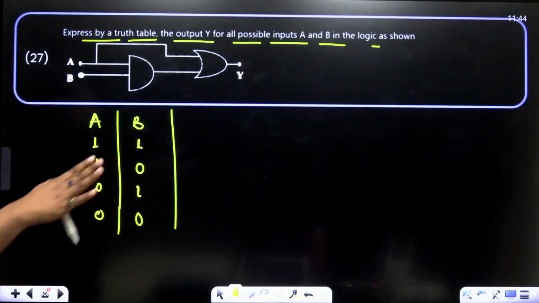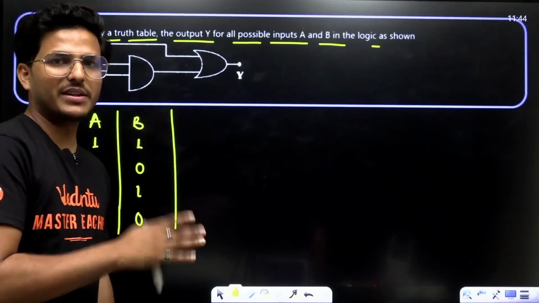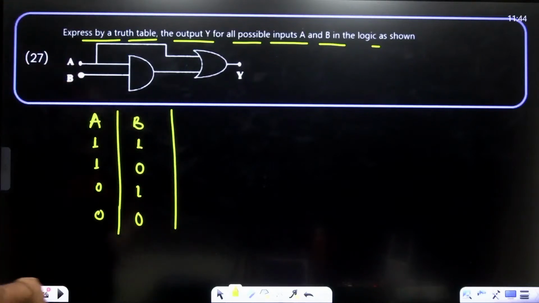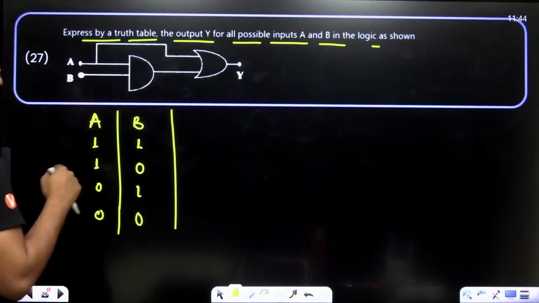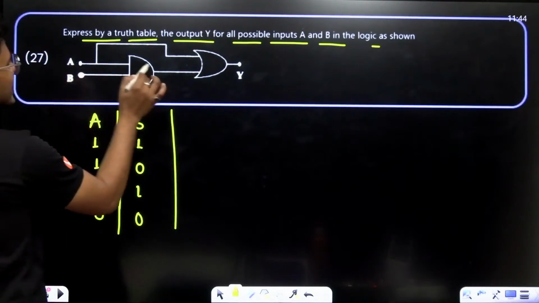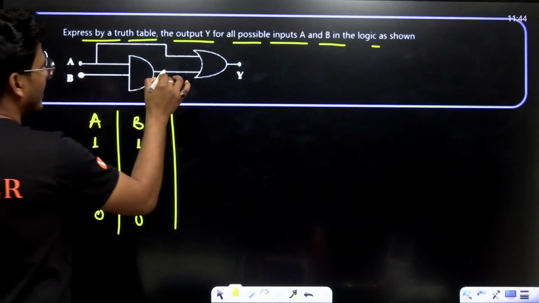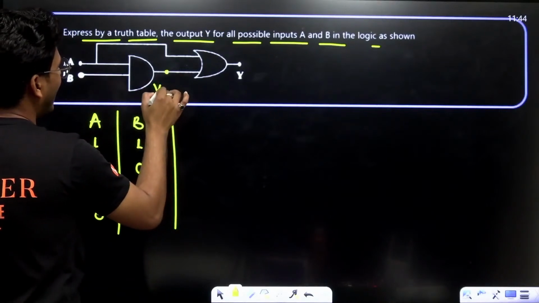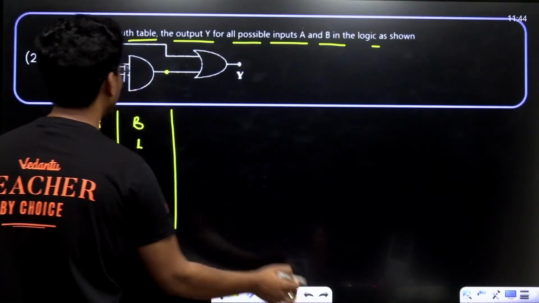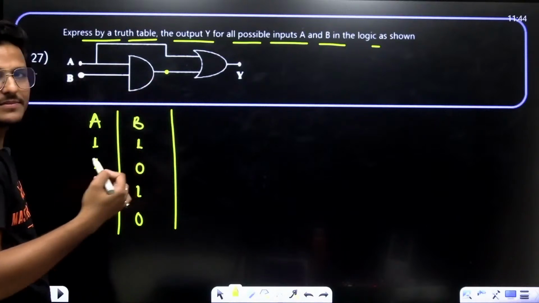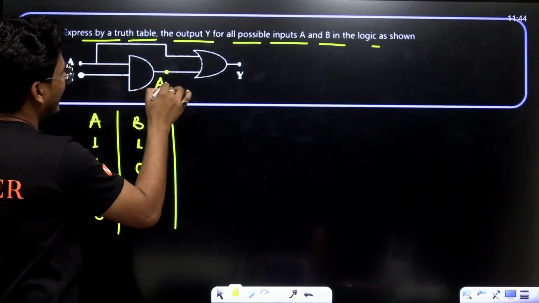These are the four maximum possibilities at the input end. Now, we have to calculate Y. See, this is A, this is B. Here, this is D, and that means A dot B.